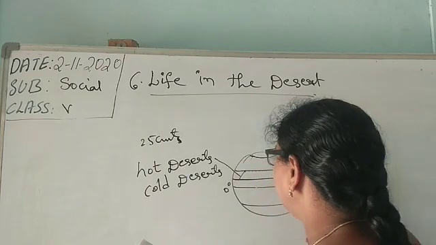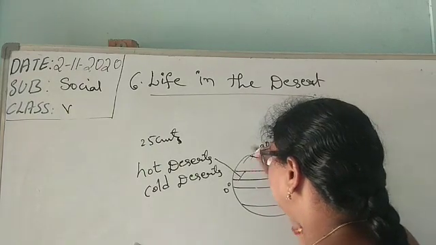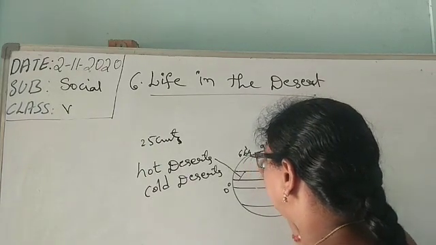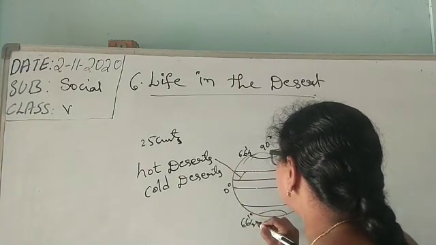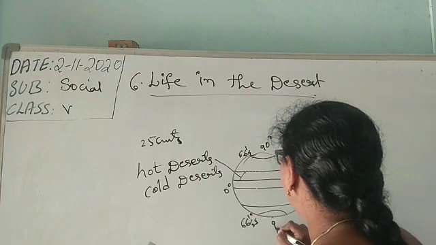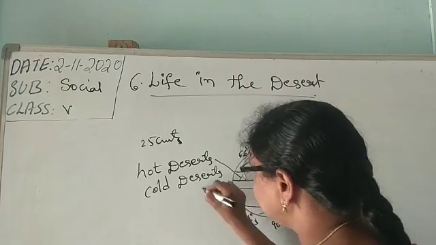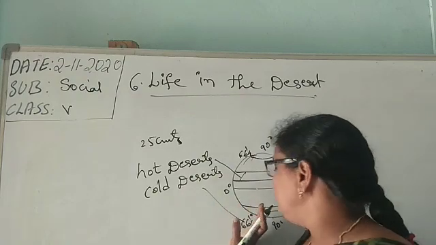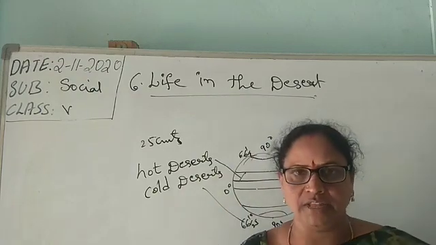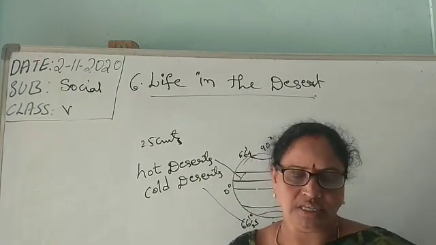Those which are very near to the poles, from 66.5 degrees to 90 degrees on both sides, these are the cold deserts. Beyond 66.5 degrees the place is a cold desert.